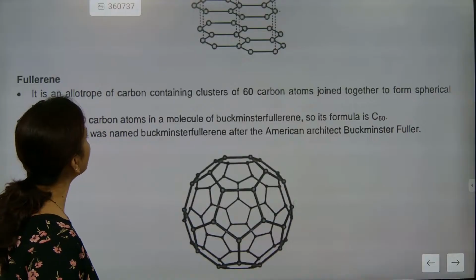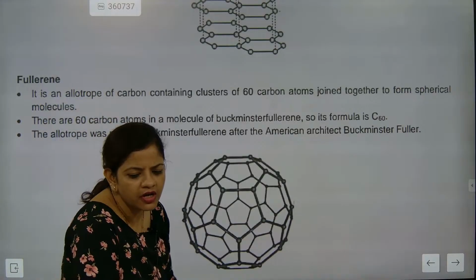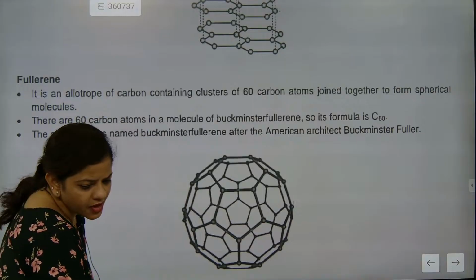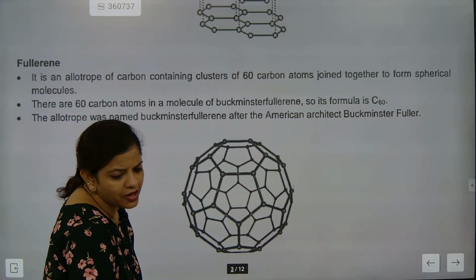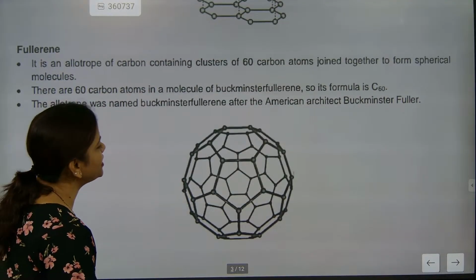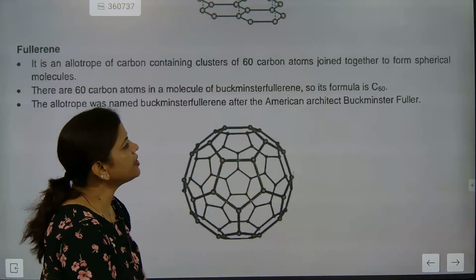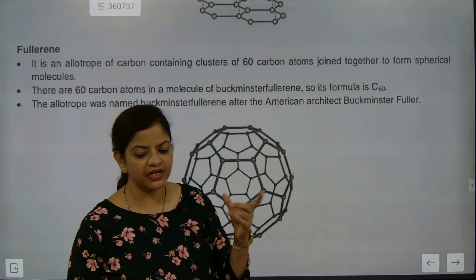So C60 carbon atoms in a molecule of Buckminster Fuller. So the formula is what? C60. It is the biggest form of carbon. Now another important thing is, this is named after whom? This is named after the American architect Buckminster Fuller because he made this design.